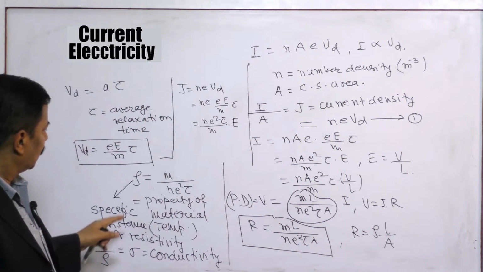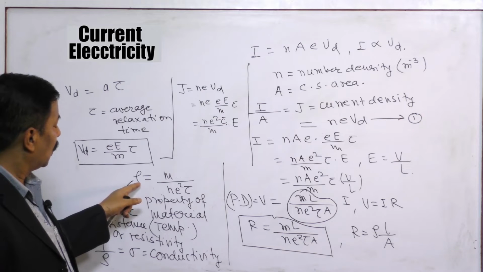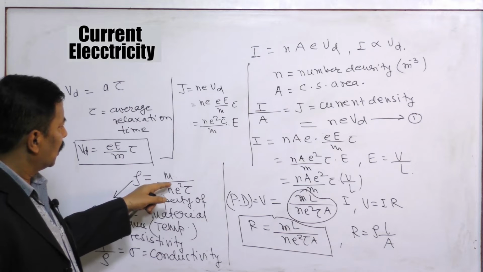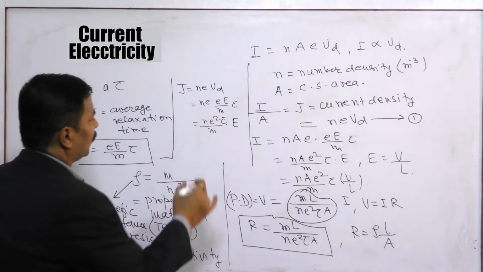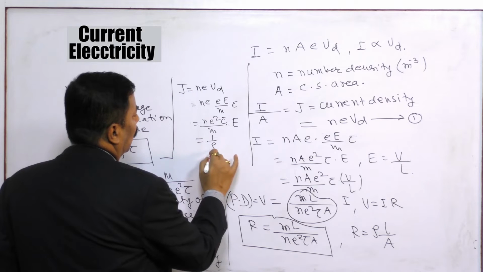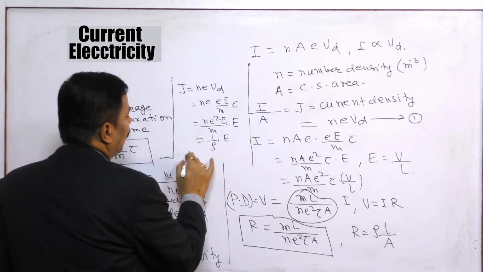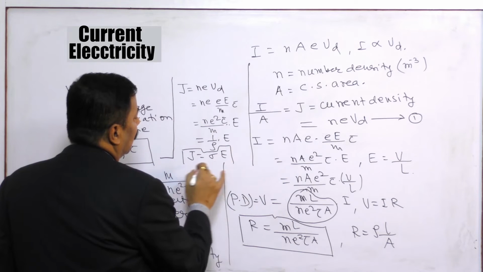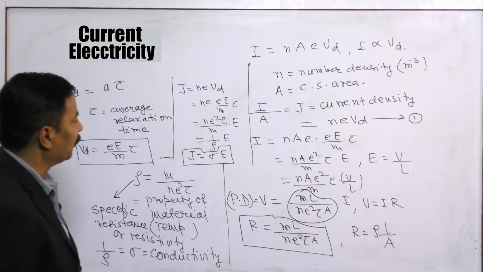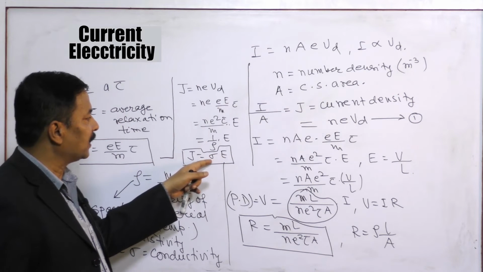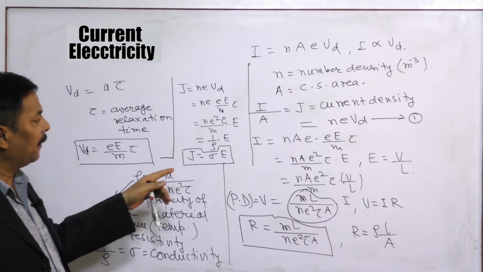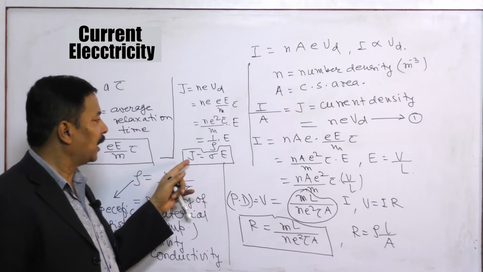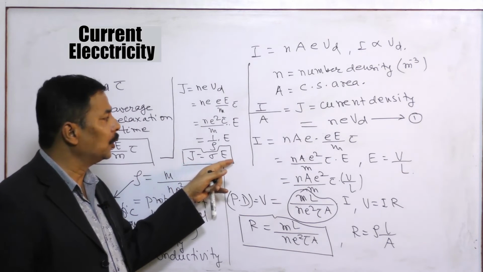Here you see, rho is M by NE square tau. So this is 1 by rho into E. So J is equal to sigma E. This is a very important relation from the examination point of view. J is a vector, E is a vector, and sigma is your conductivity. Current density is equal to conductivity into electric field.